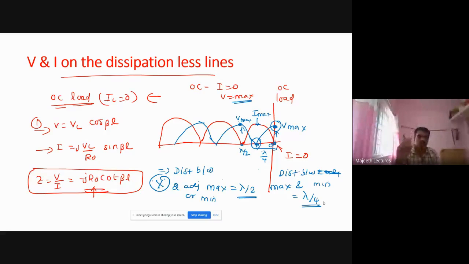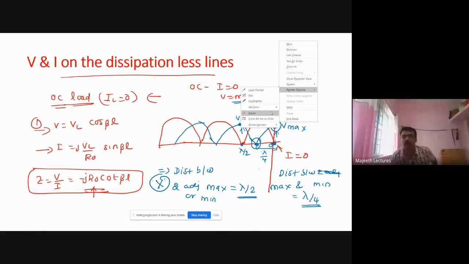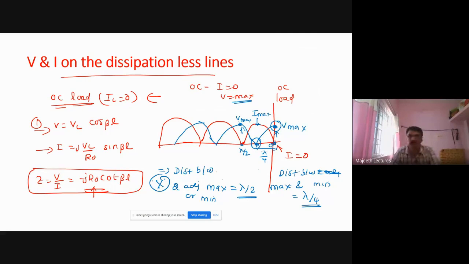Okay, this is our open circuit load. Right? So you see, I will tell some other point if time is permitting. Here you see, at x equal to lambda by 4, let us assume the distance is x or L. At L equal to lambda by 4, what is voltage? Voltage is 0.